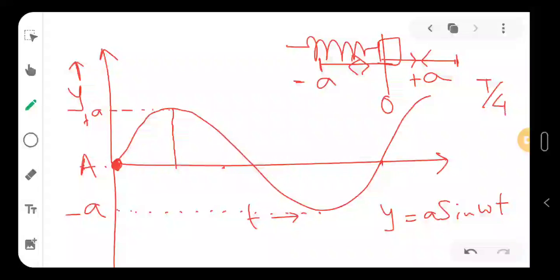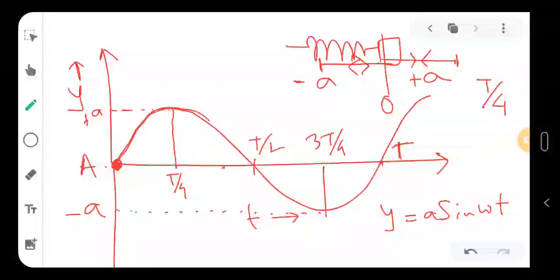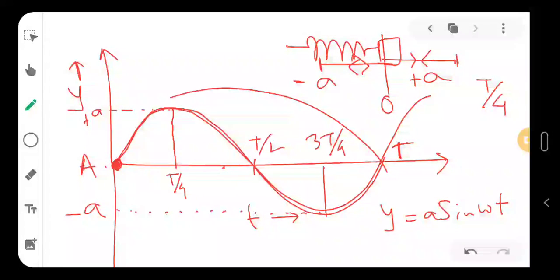So this is T by 4, this is T by 2, this is 3T by 4, and this is 4T by 4, that is T, and so on it will go. So when the time period is this full thing, this complete curve will be your complete oscillation. This full going and coming means a complete oscillation.